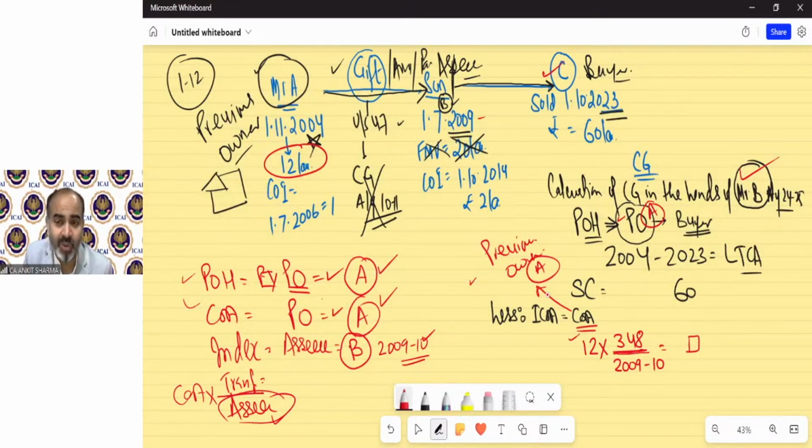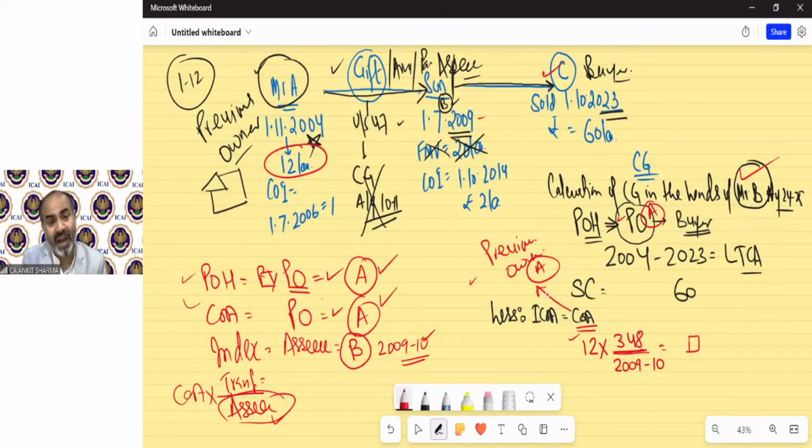And why are we doing so? You can see we are taking the period of holding from the point of view of Mr. A. We are taking cost from the point of view of Mr. A. In my opinion, the index should also be from Mr. A. That should be 2004-05. But as per the formula, the Act says the index for the year the asset was held by the assessee, we need to take that.